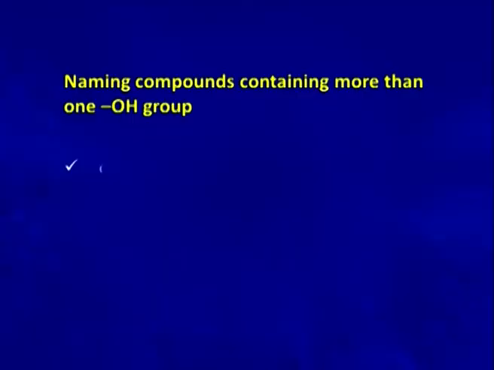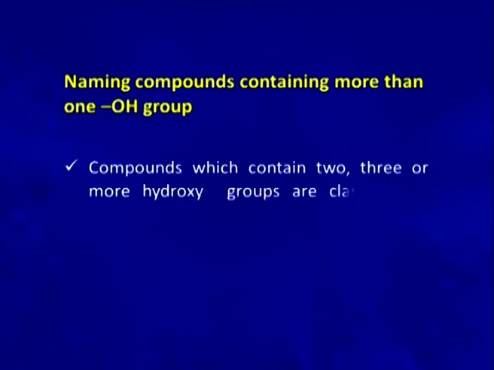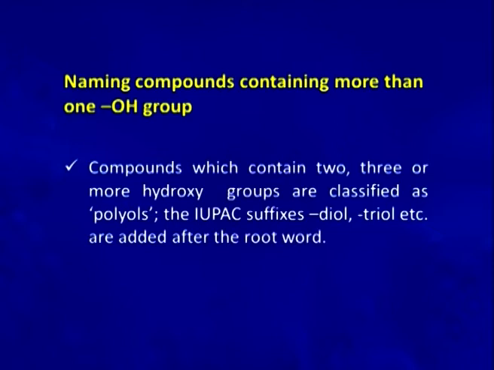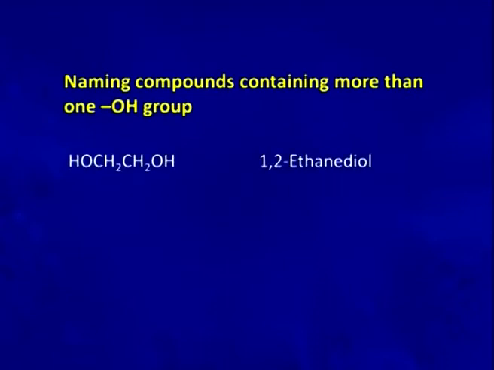Now we will discuss the naming of alcohols, or naming of the compounds containing more than one hydroxy group. Compounds which contain 2, 3 or more hydroxy groups are classified as polyols. The IUPAC suffix diol, triol or tetraol is added after the root word. For example, in this case, this is a 2-carbon diol. 1,2-ethane diol is the name given to this molecule.